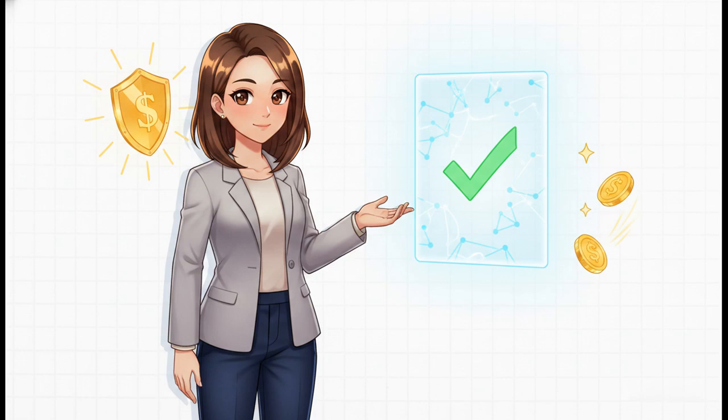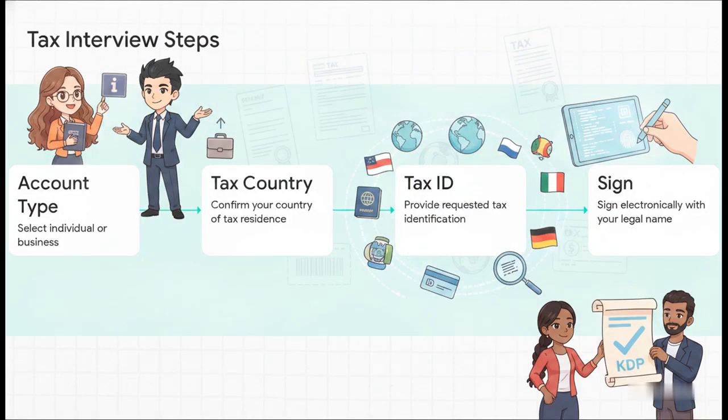Seriously, it's just a digital form. The workflow is actually quite straightforward. Step 1, you just select whether you're operating as an individual or a registered business. Step 2, you confirm your country of tax residence. Step 3, you provide your tax ID number based on your local laws. And Step 4, you sign electronically by simply typing your legal name.